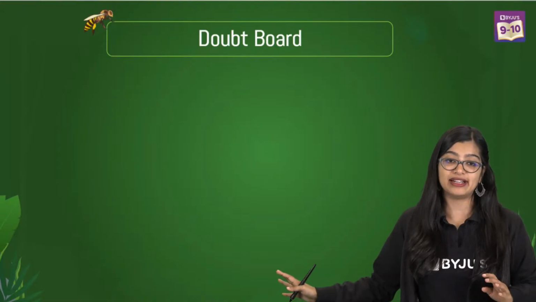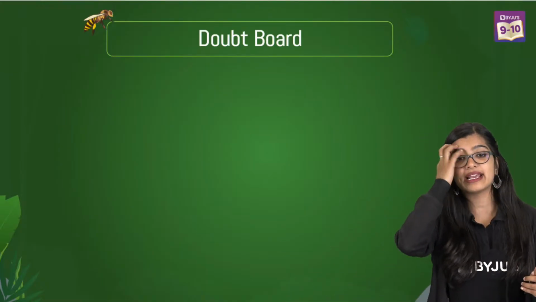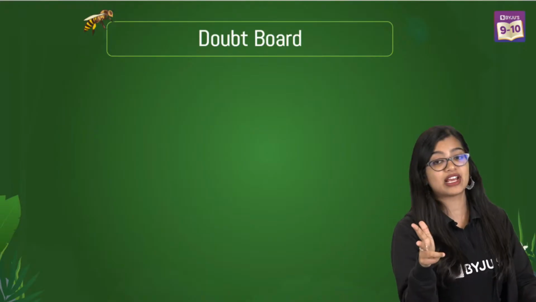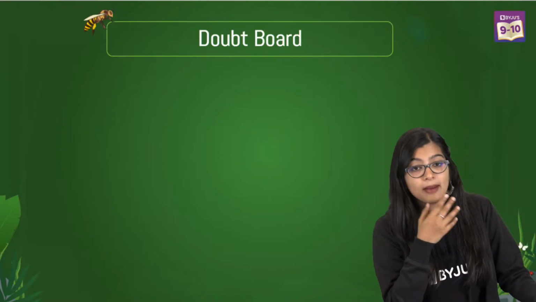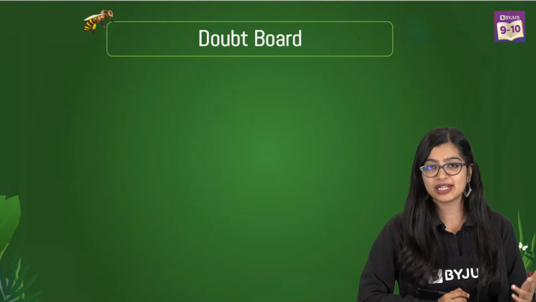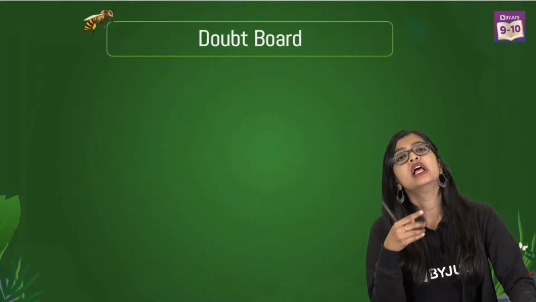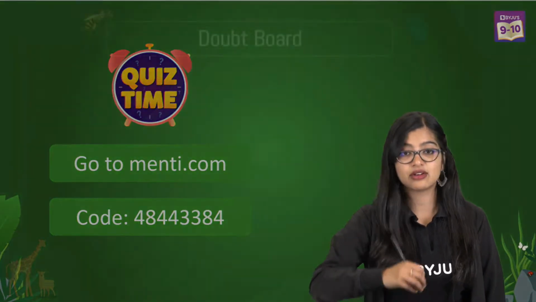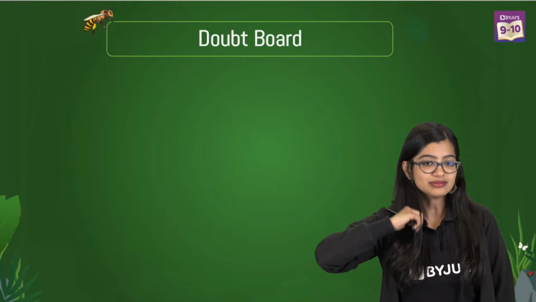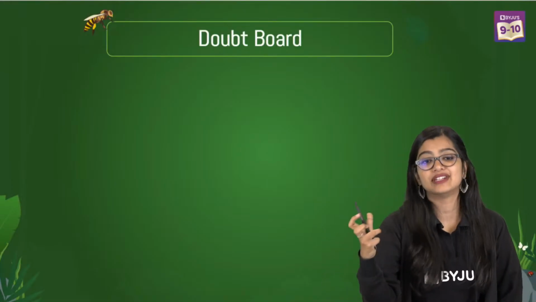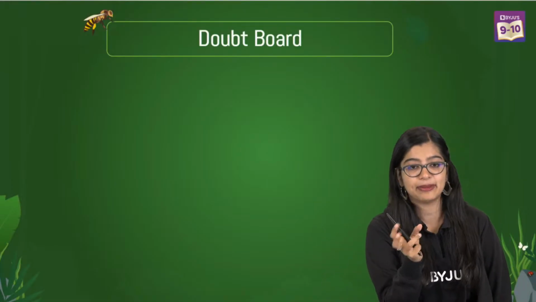Of course, I have the Menti quiz after this, but very quickly, if you have any more doubts, I will clarify them now. Ma'am, how to learn? See, binomial nomenclature is very tough. For some common examples which are relevant to your exam, learn those names, but you'll not be able to learn the scientific name of all the living organisms. That will be very tough, right? Ma'am, why does the genus name start with a capital and species with a small letter? It is the way that they have designed it, right? That is why we write it in capital and small.